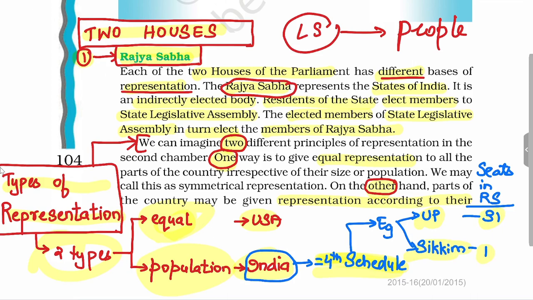So in India, how many seats a particular state will have in Rajya Sabha is dependent on its population, and all states do not enjoy equal representation in Rajya Sabha as in the case of USA.